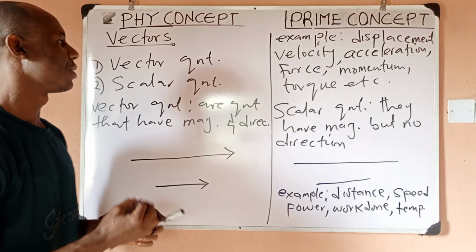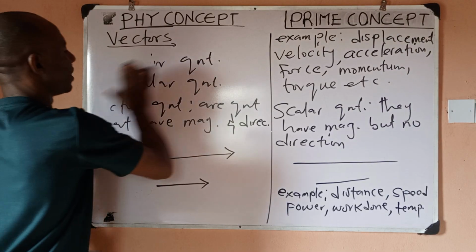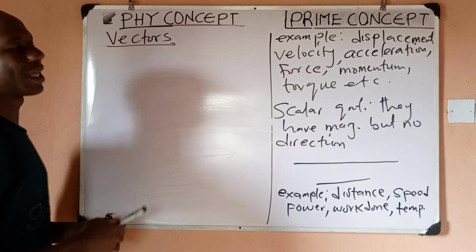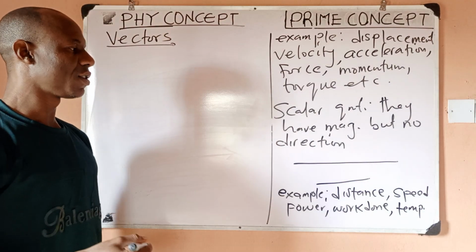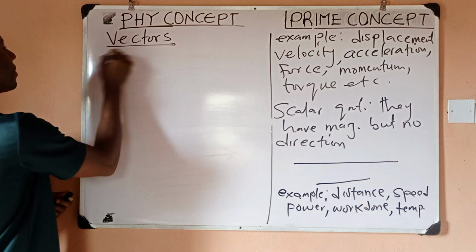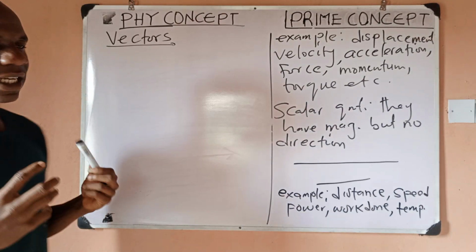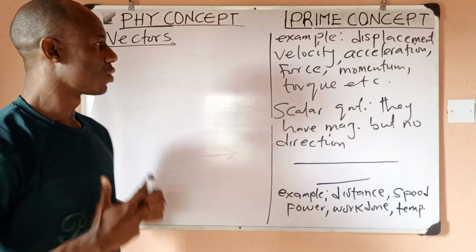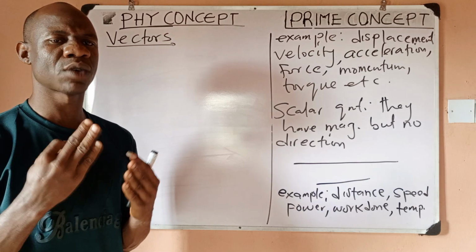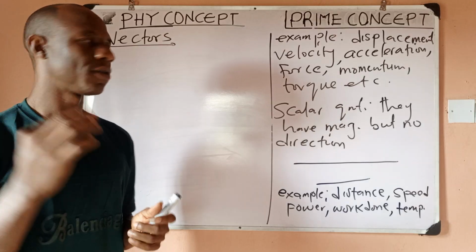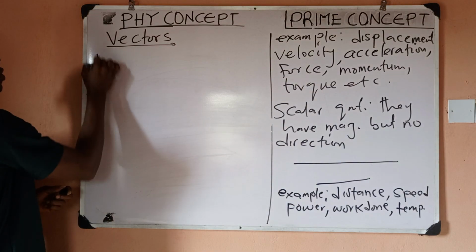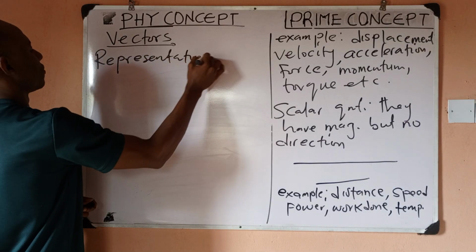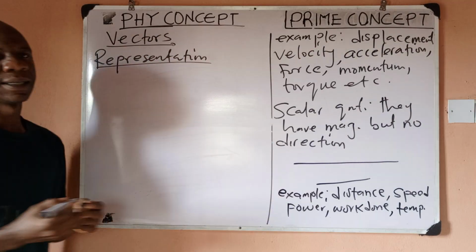Now let's come back to our topic of interest, which is vector quantities or vectors, vector analysis. So that is what we are considering. So quickly, vectors. Remember, we've already established the fact that vectors have magnitude and direction. So in this video, we'll be learning how to work with the direction signs for vectors. So very fast, we want to learn the representation of vectors. How do we represent them?